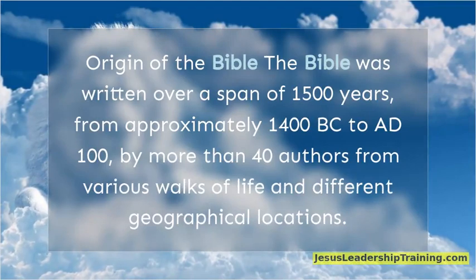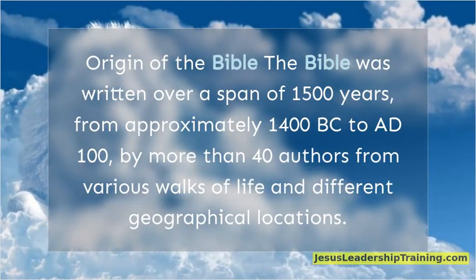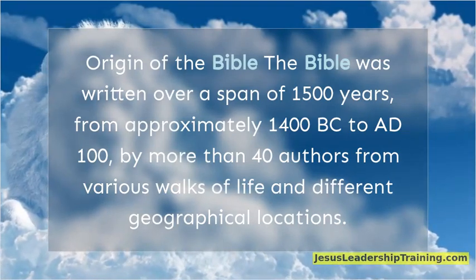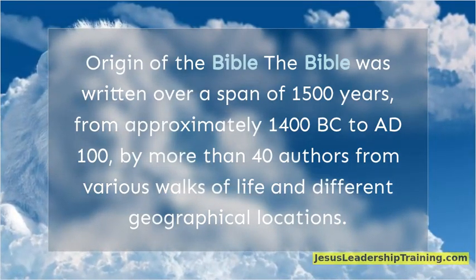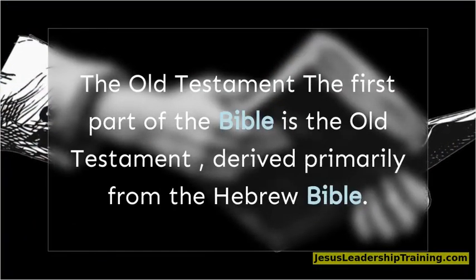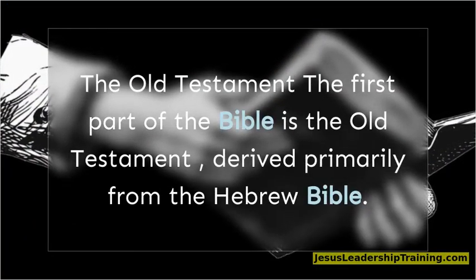Origin of the Bible. The Bible was written over a span of 1,500 years, from approximately 1400 BC to AD 100, by more than 40 authors from various walks of life in different geographical locations. The Old Testament. The first part of the Bible is the Old Testament, derived primarily from the Hebrew Bible.